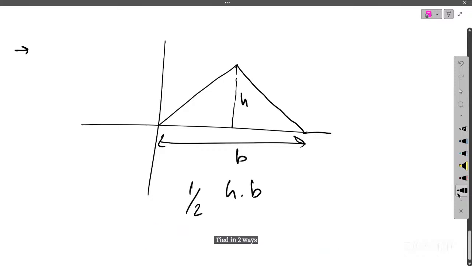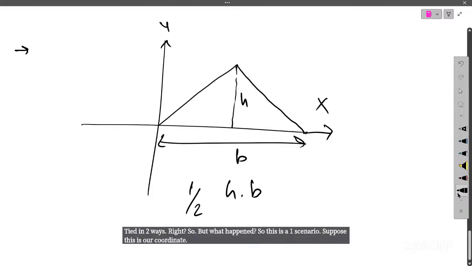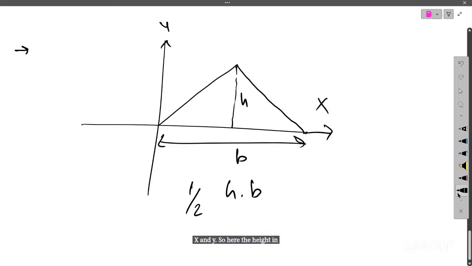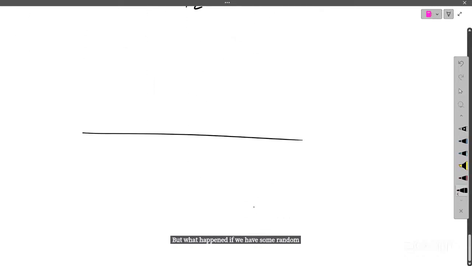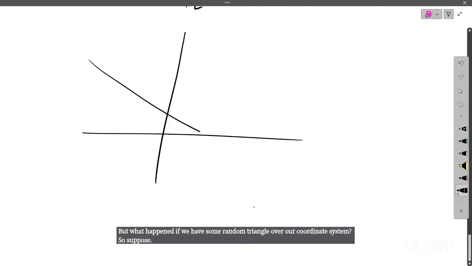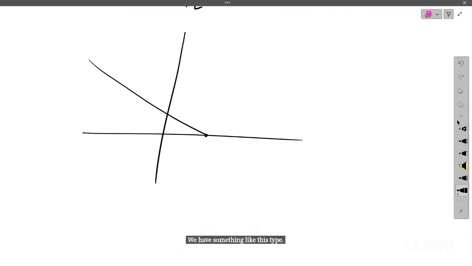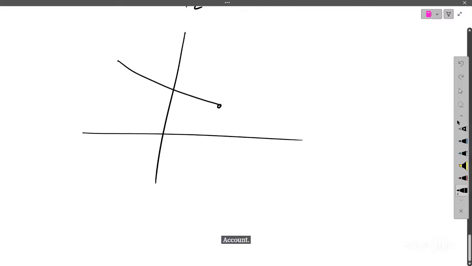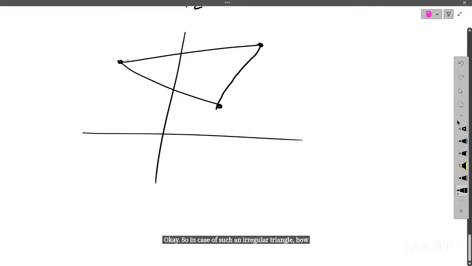This is one scenario. Suppose this is our coordinate system x and y. Here the height and base calculation is very easy. But what happens if we have some random triangle over our coordinate system? Suppose I have something like this type of triangle. In the case of such an irregular triangle, how can we find the area of the triangle?